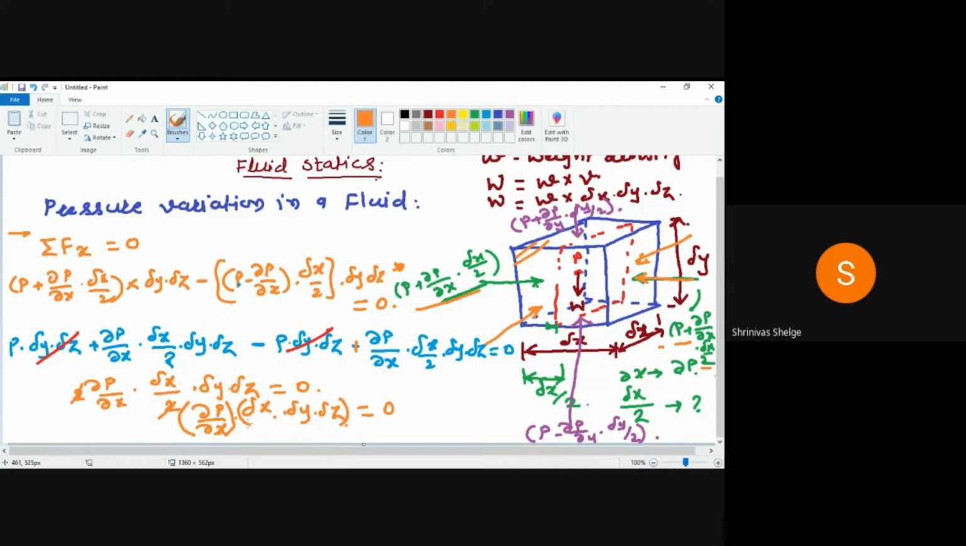The meaning of this one is what? Obviously, dou p by dou x is equal to 0. Correct? Yes. I will take another.